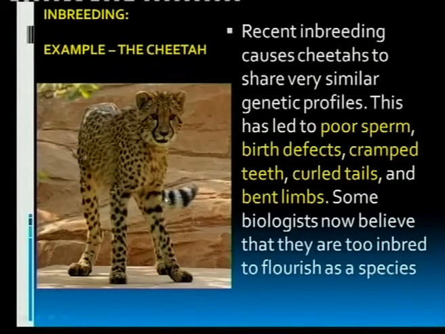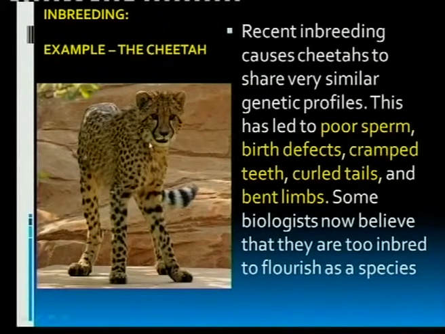All of a sudden their tails have become, and this one is not so clear here, but all of a sudden their tails have become curled. Their jaws, they dislocate easily. They have cramped teeth. Now what are these disadvantages, or what is the meaning of it for this individual or for cheetahs as a whole?